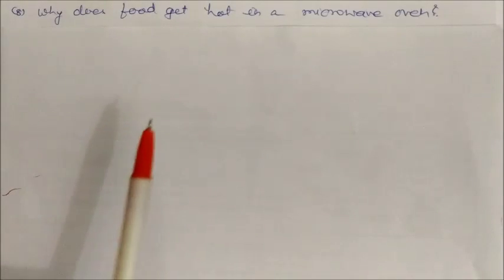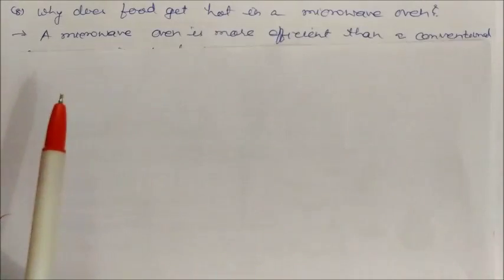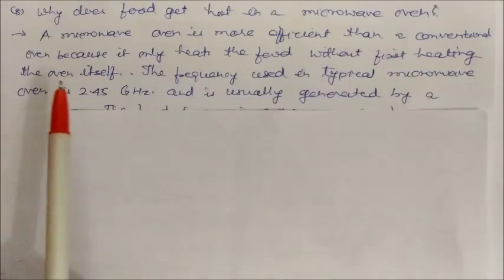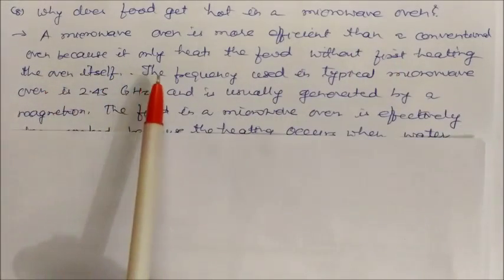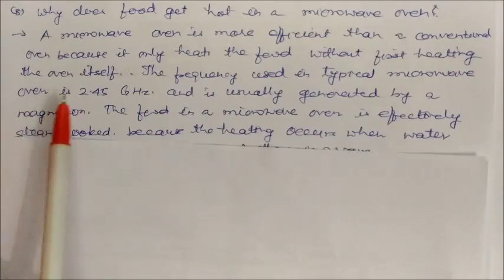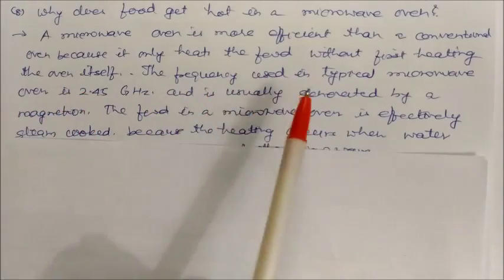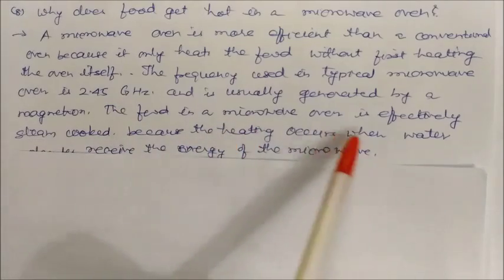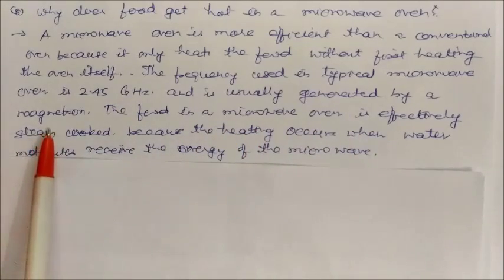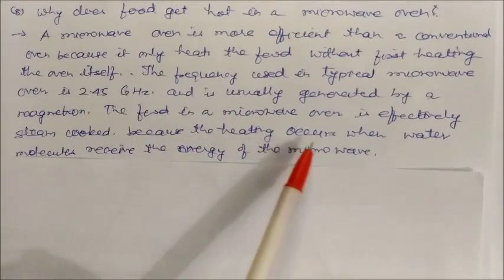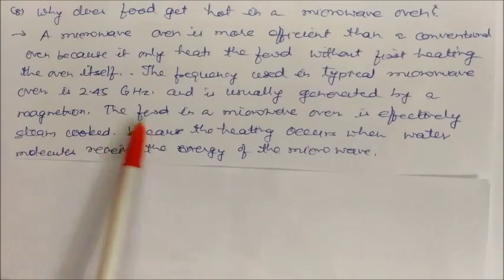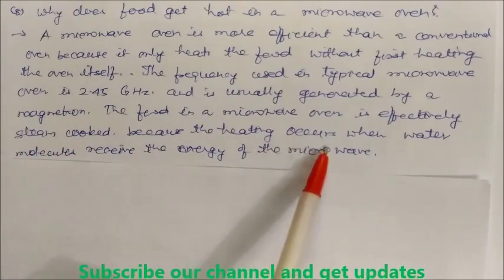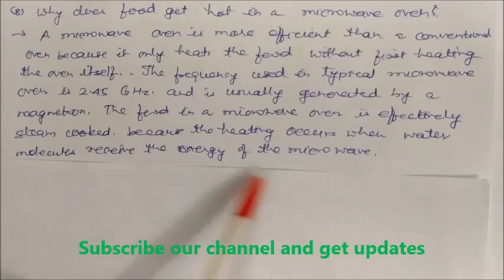Why does food get hot in a microwave oven? A microwave oven is more efficient than a conventional oven. Why? Because it only heats the food without first heating the oven itself. The frequency used in a typical microwave oven is 2.45 GHz, usually generated by a magnetron. The food in a microwave oven is effectively steam cooked, because the heating occurs when water molecules receive the energy of the microwaves.